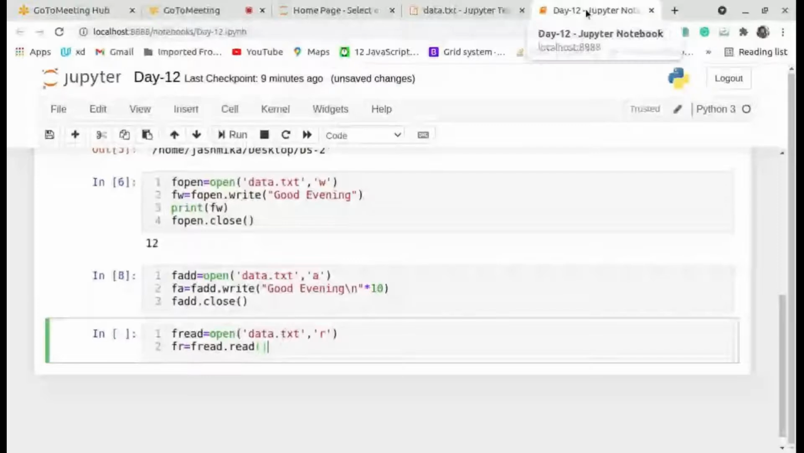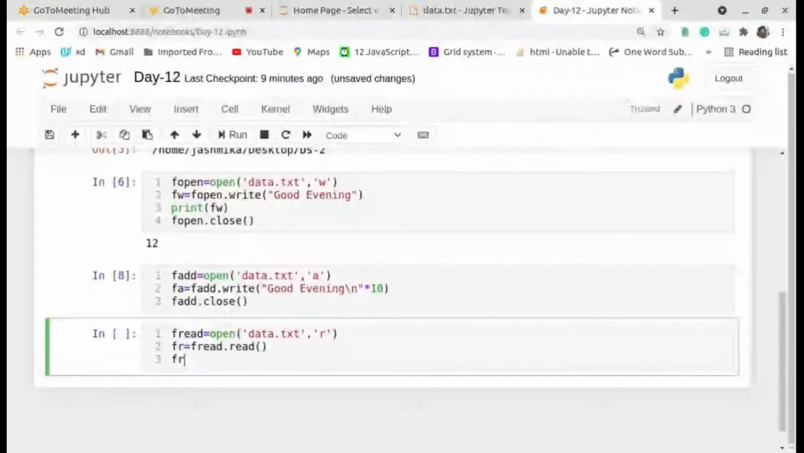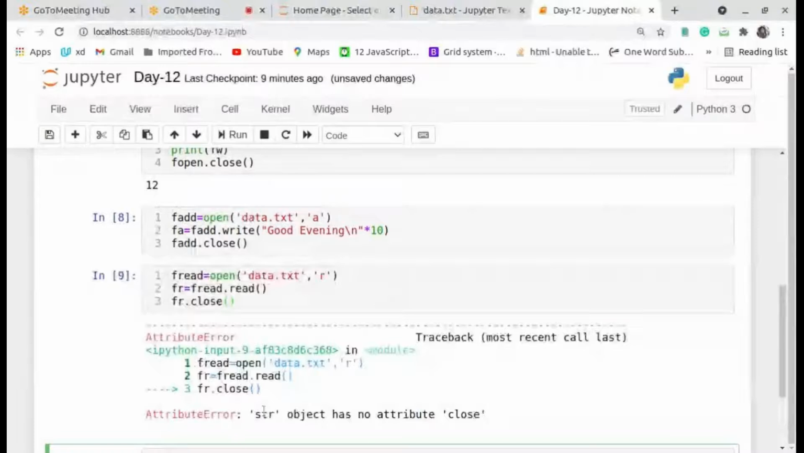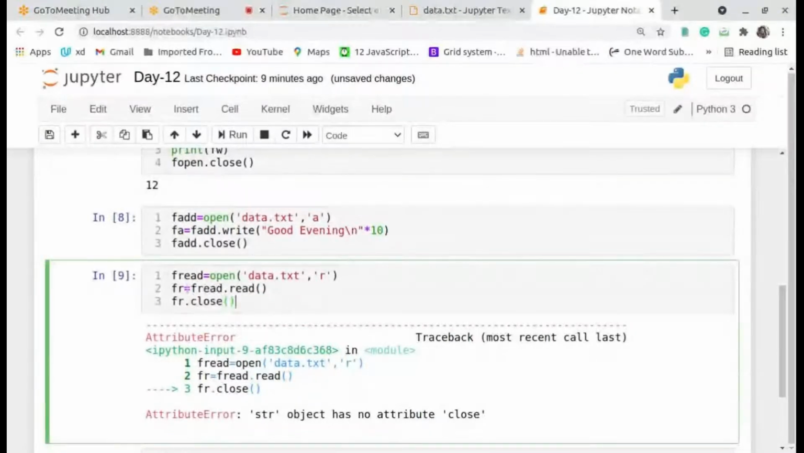File operation. Now I will check. Now I will close the read file. fr dot close. str has no attribute closed. fr dot read, line number 3, fr.